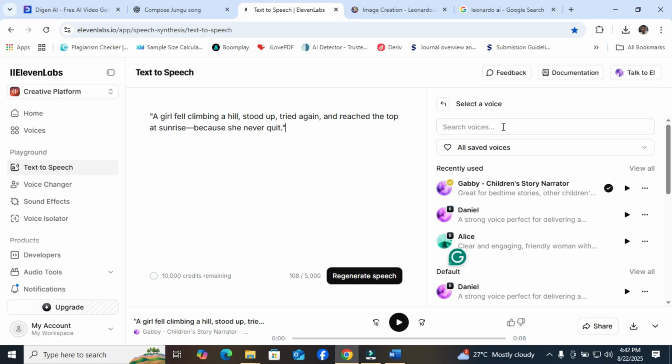Then I came to the right hand side to select a voice, and searched voices. I was able to find Gabby, children's story narrator. Are you getting it now? A children's story narrator. You can decide to choose Daniel, a strong voice, perfect for delivery based on the objective of your content. So I was able to get Gabby. Then after that, I clicked on regenerate speech. And after it was done, I was able to get this.